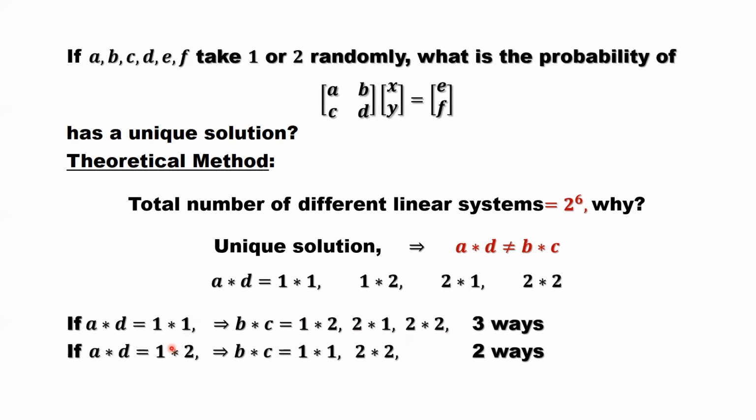Similarly, we discuss A times D equals 1 times 2, the second situation. 1 times 2, the product equals 2. So here is another 2. When we pick B times C, we should not pick the middle 2s, only the first one and the last one. BC equals 1 times 1 or 2 times 2. For those 2 situations, A times D does not equal B times C. Here we have 2 possible ways.